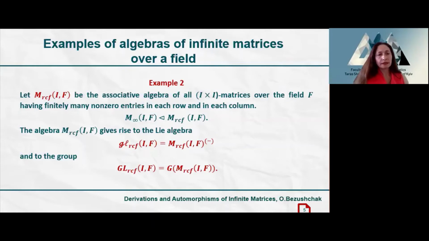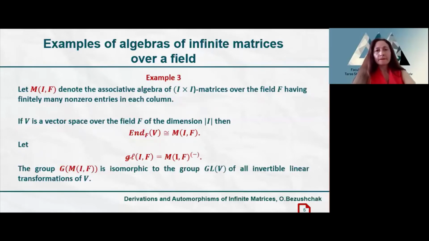And the algebra of example 2 gives rise to the corresponding Lie algebra gl sub RCF and to the group of invertible elements of our algebra M sub RCF.